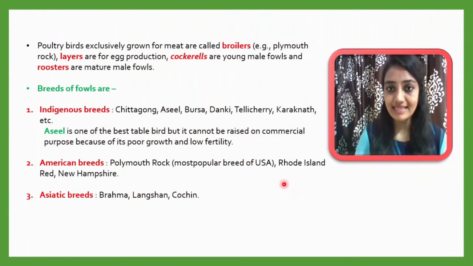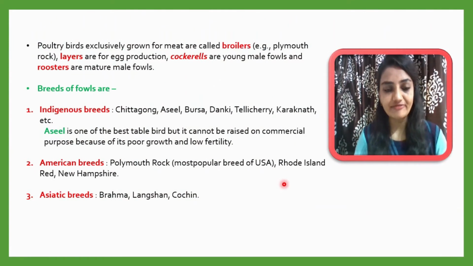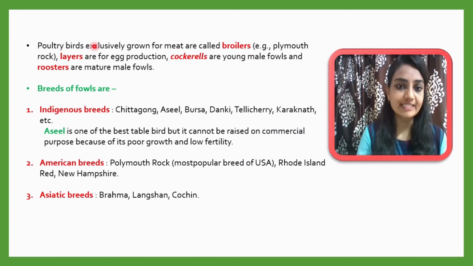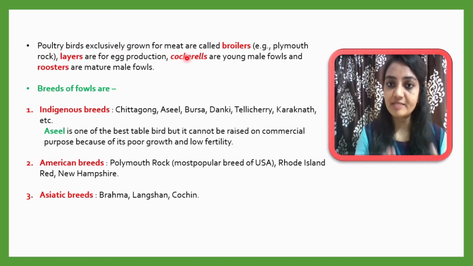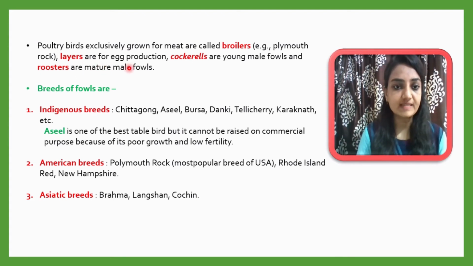In this slide we will discuss poultry birds which are useful in poultry farming. Birds grown exclusively for meat are called broilers. One such example is Plymouth Rock. Second, birds grown specifically for egg production are called layers.